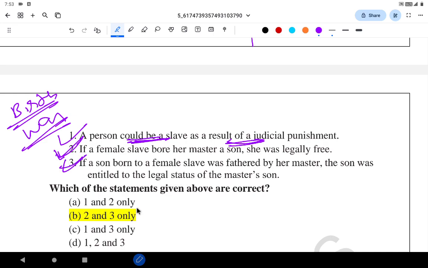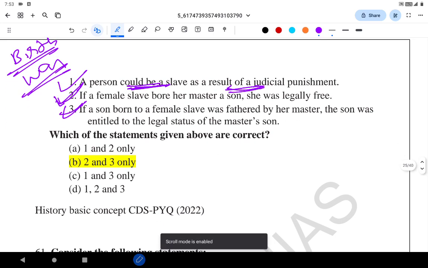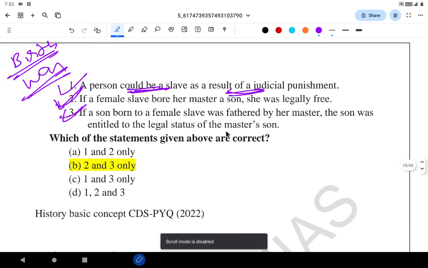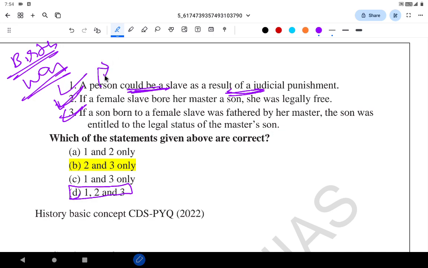Correct. So I think there is a confusion regarding this answer. I think the answer is D. There are explanations given by the coaching institutes which say the first statement is correct, so answer is D in this case.